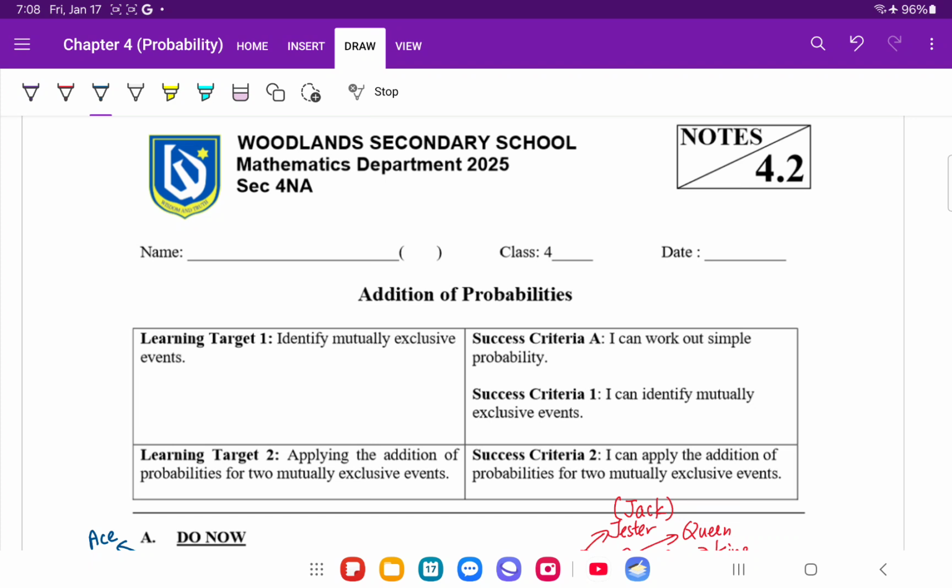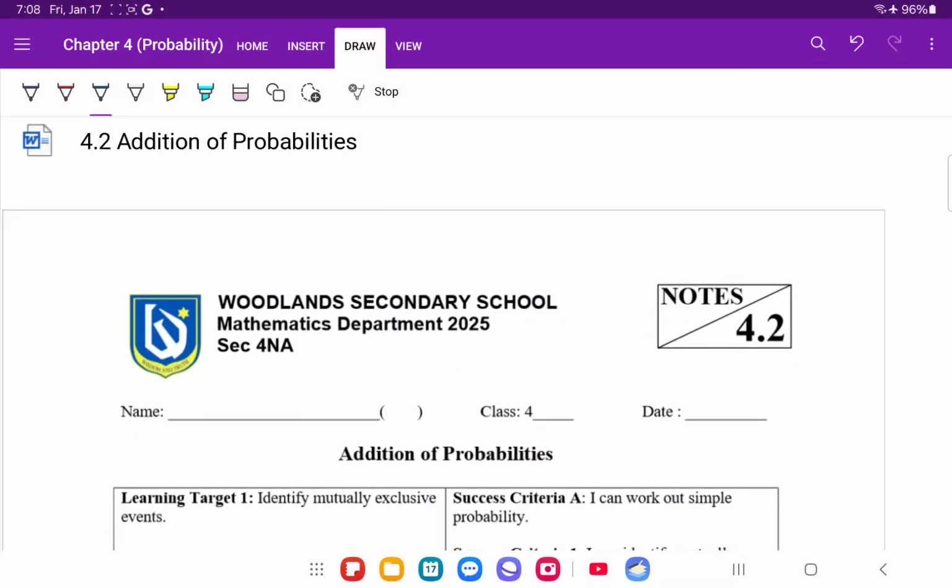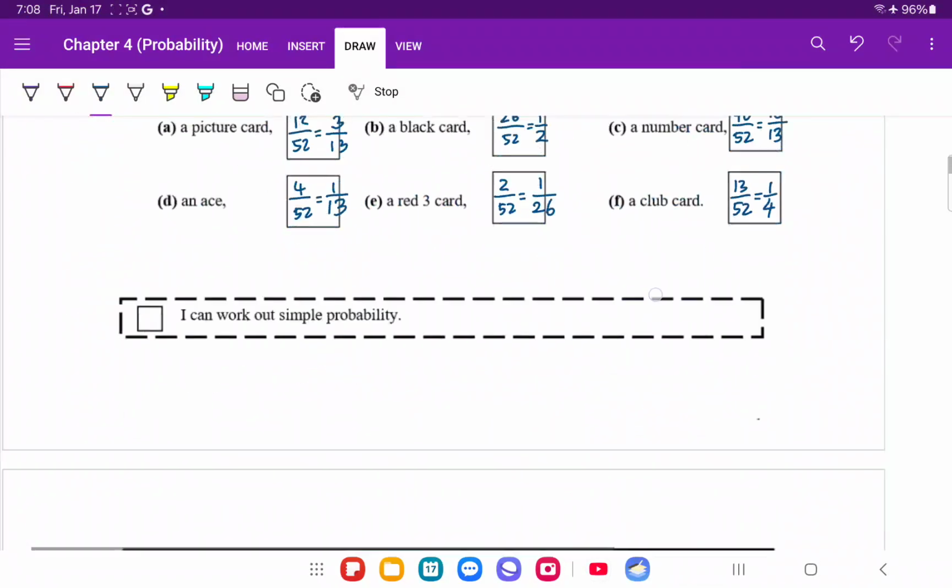Okay, this video is meant for Jovin and Darshan who missed the lesson for probabilities. We should be referring to notes 4.2. Now turn to the second page.